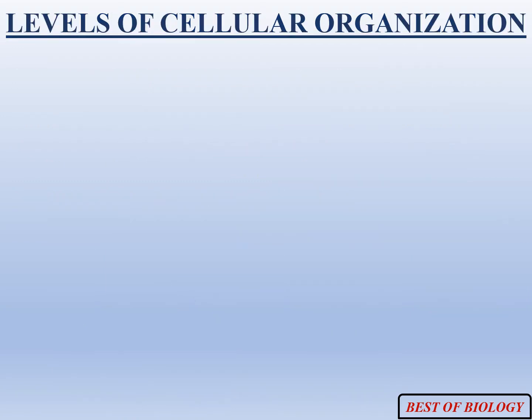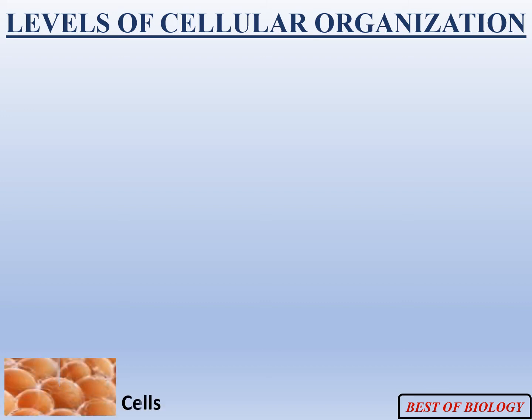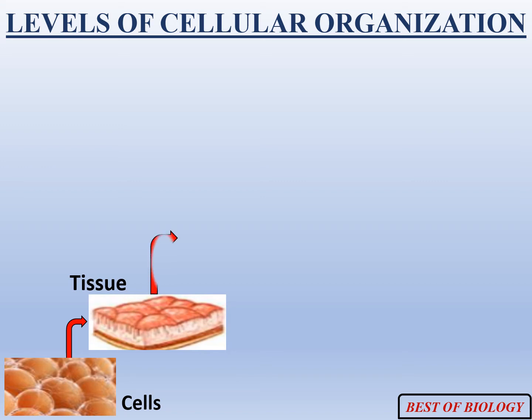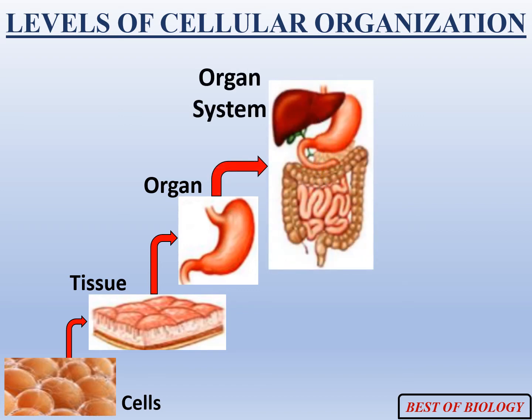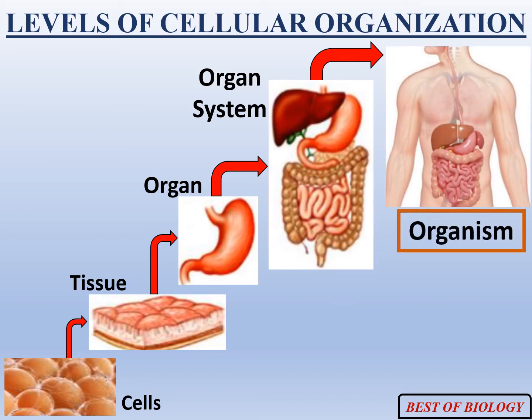Let us see how a cell forms a complete organism, that is, levels of cellular organization. Groups of cells that are similar in structure and function form tissues. Group of tissues make up an organ. Many organs work together and form an organ system, and various organ systems form the body of organism.